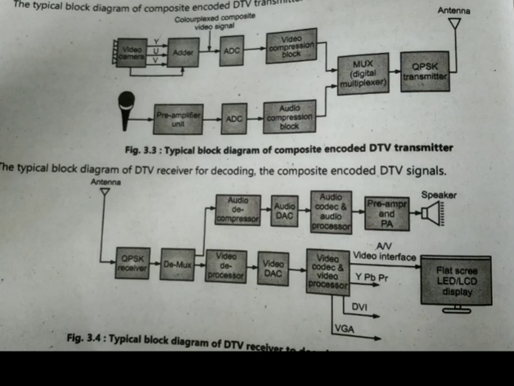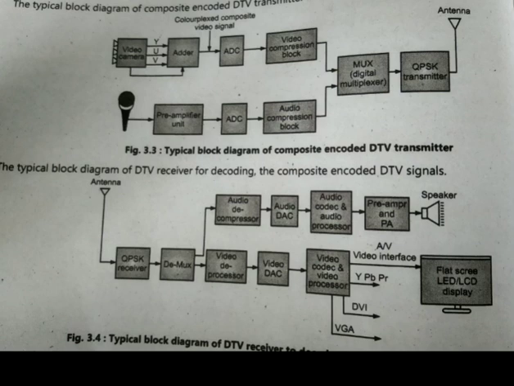Then the output video bit stream is given to the video decompression block, where the compressed video bit stream is decompressed again. We have compressed the video bit stream in the transmitter. That particular compressed bit stream will be decompressed again here, and then the decompressed video bit stream output is given to the video DAC, that is digital to analog conversion, for the purpose of getting an analog composite video signal.